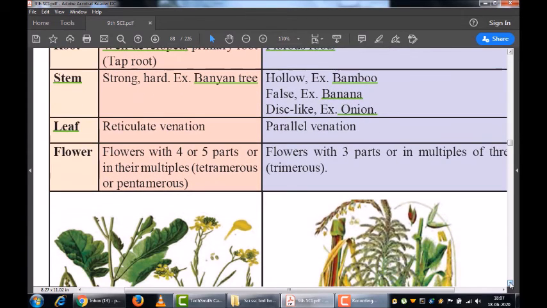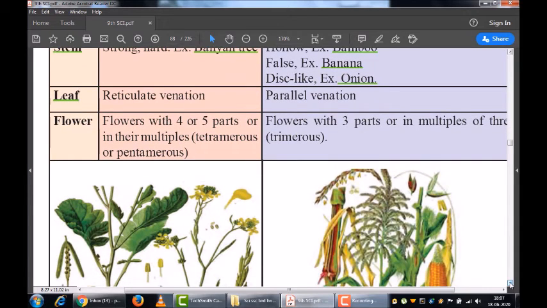And the flowers in the dicot are in multiples of 4 or 5, which is known as tetramerous or pentamerous. This depends on the number of petals the flowers bear. Whereas in monocot, flowers are in multiples of 3, and these plants are known as trimerous.